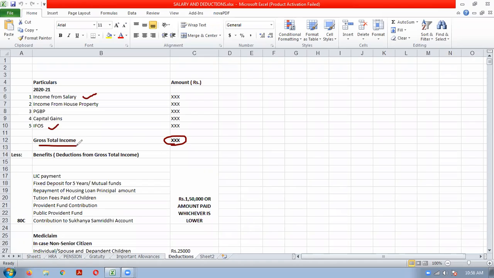Gross total income means the total of all the individual heads of income. This is known as gross total income.